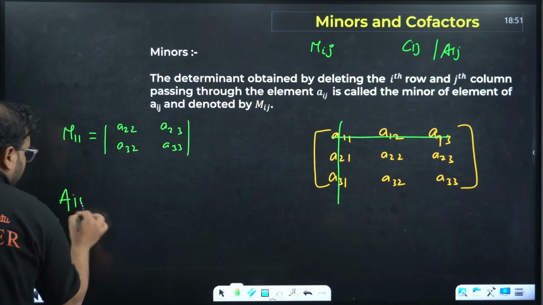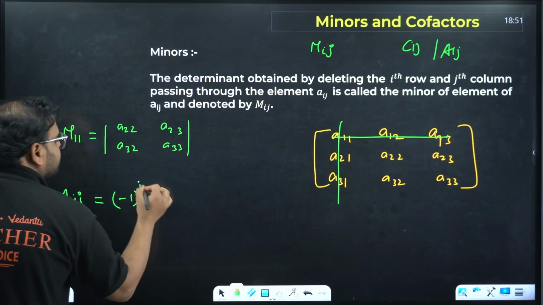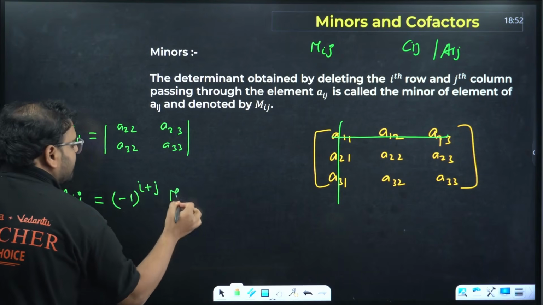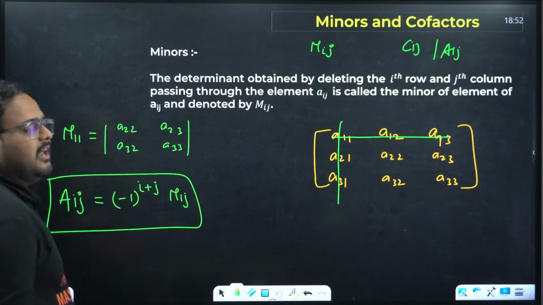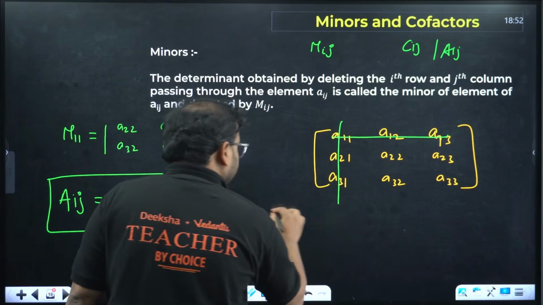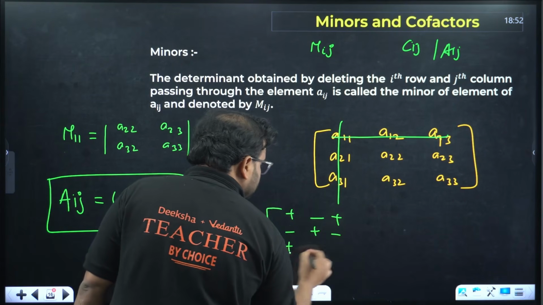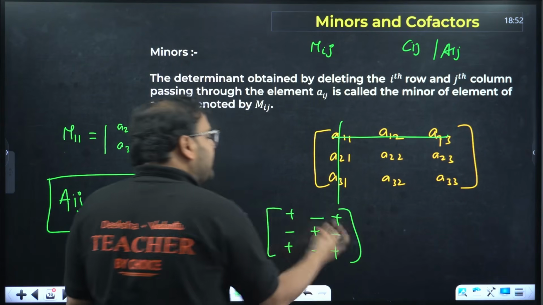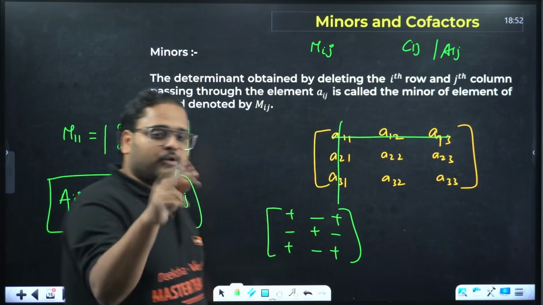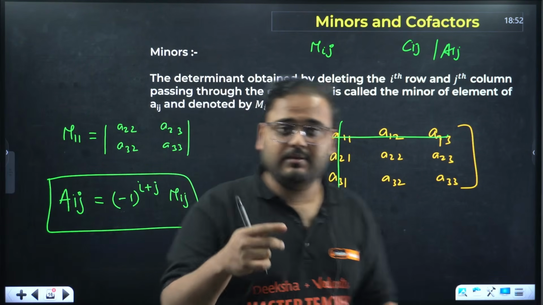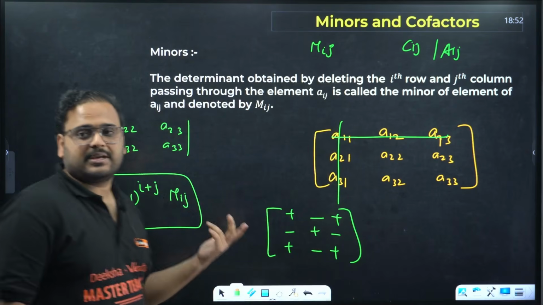If I'm writing the cofactor Aij, it has this part, minus 1 power i plus j Mij. Depending upon the position of the element: plus, minus, plus, minus, plus, minus, plus, minus, plus. Means where the row and column is present. If the sum of row and column where it is present is odd, it will be having an alternate sign, so minus sign. If it is even, will be same sign.